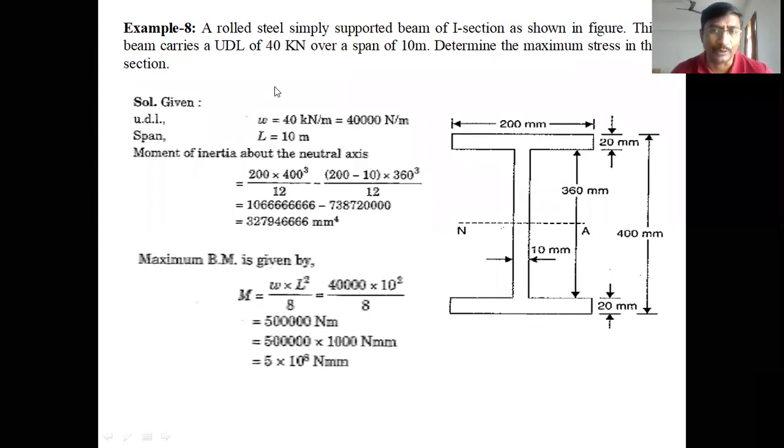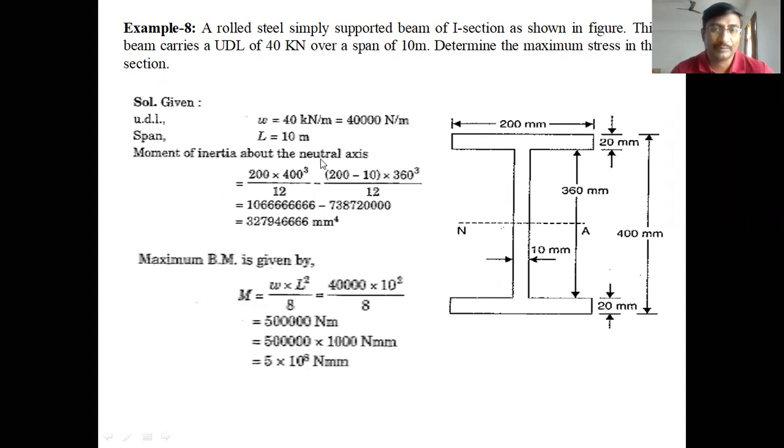So coming to our problem, equal flanges, equal thickness, equal lengths, it is symmetric about the neutral axis, therefore equal stresses will be developed at the top and bottom layers. In this problem, the UDL value is 40 kilonewton per meter, that is 40000 newtons per meter, and the span is 10 meters. The length of the beam is 10 meters.